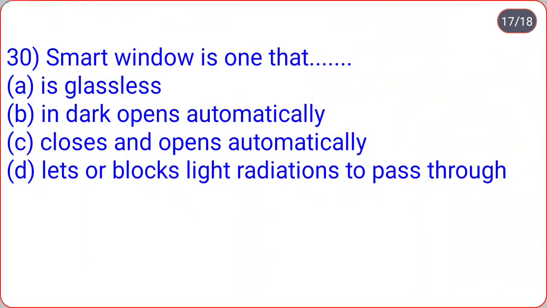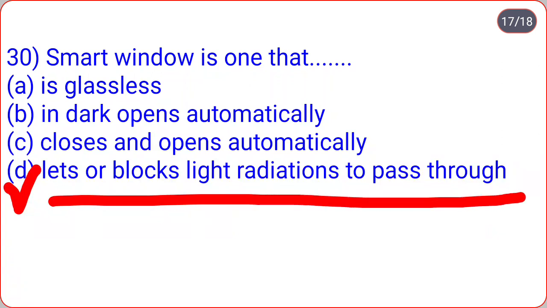And last question, a smart window is one that dot dot: is glassless, in dark opens automatically, closes and opens automatically, lets or blocks light radiations to pass through. So the correct option is, a smart window is one that lets or blocks light radiation to pass through. Here we completed the multiple choice questions from the topic synthetic polymers.